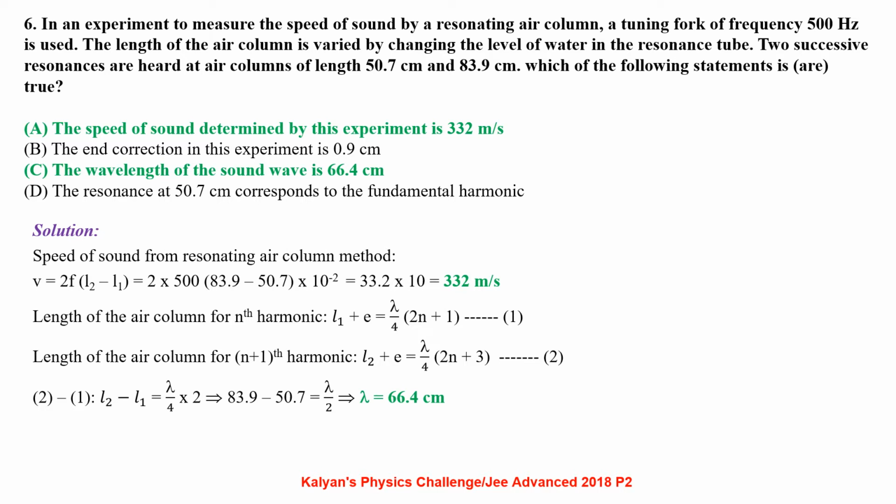Length of the air column for nth harmonic, L1 plus E equals lambda by 4 times (2n plus 1). Length of the air column for n plus 1th harmonic, L2 plus E equals lambda by 4 times (2n plus 3). Subtracting, L2 minus L1 equals lambda by 4 into 2, from where we get lambda equals 66.4 centimeter.